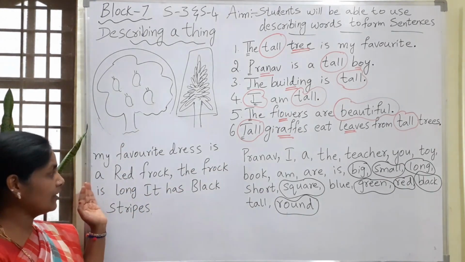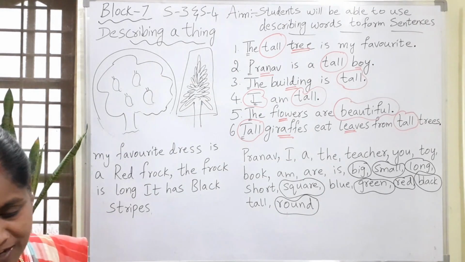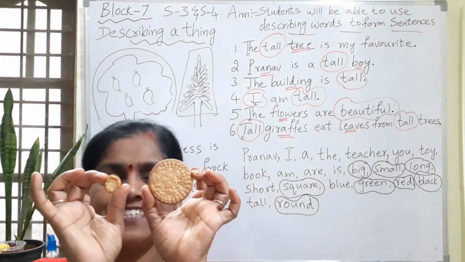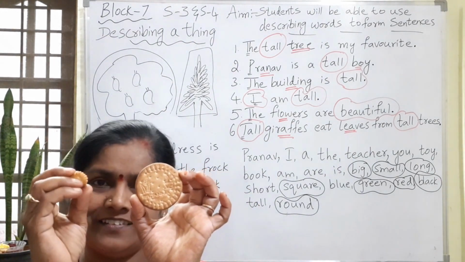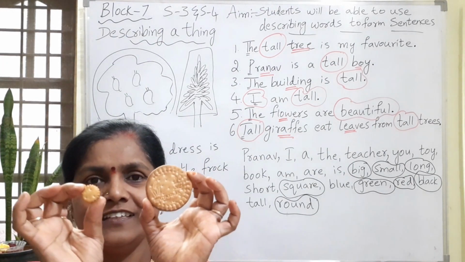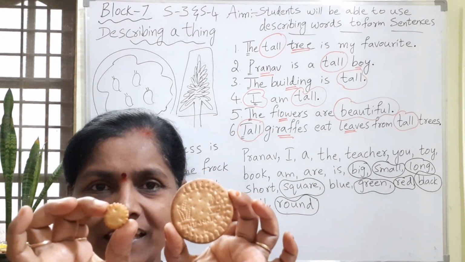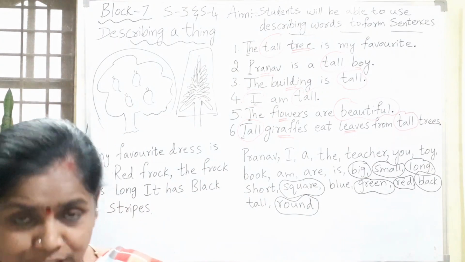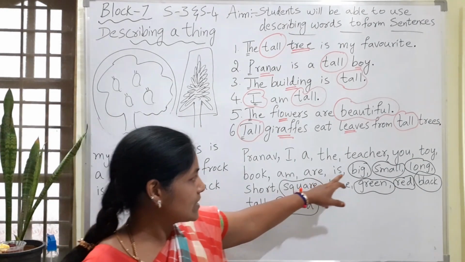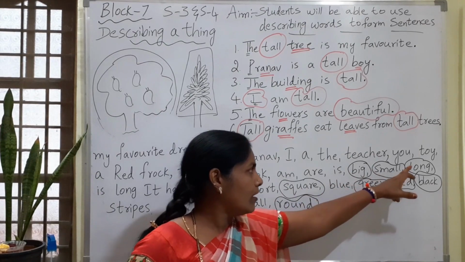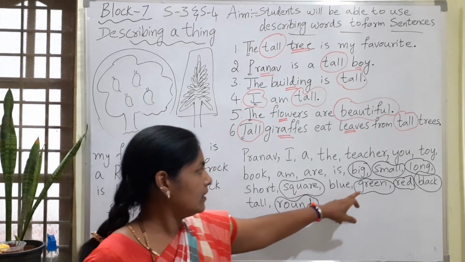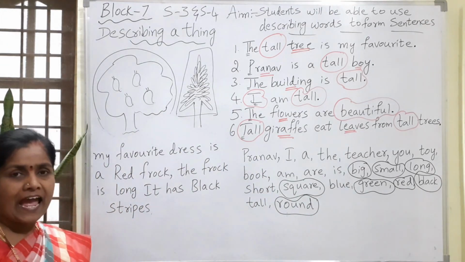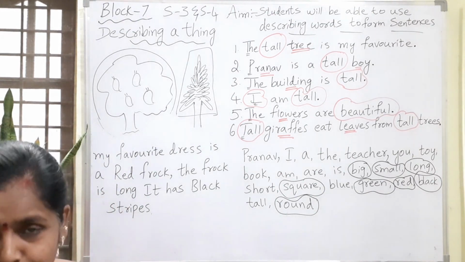Before we go for this, I would like to show you small biscuits. Can you see these biscuits? How are the biscuits? Just observe these biscuits closely, and use these words which I have circled: big, small, long, square, green, red, black, round. Use these words and try to describe these two biscuits.